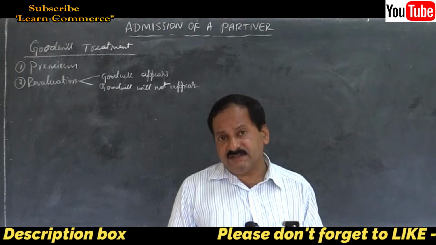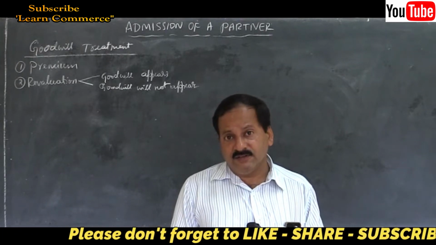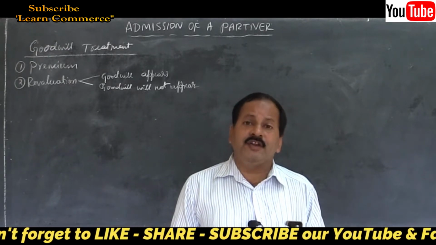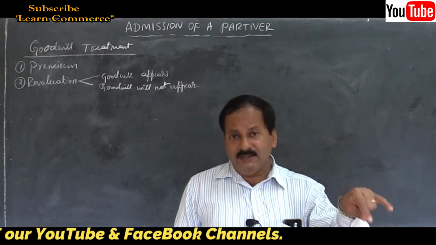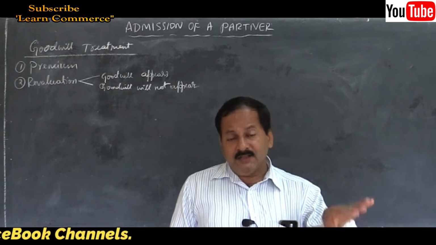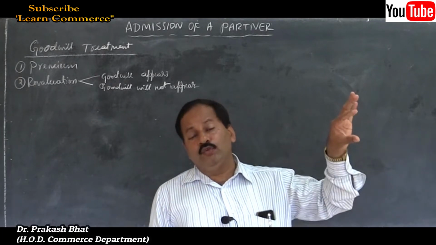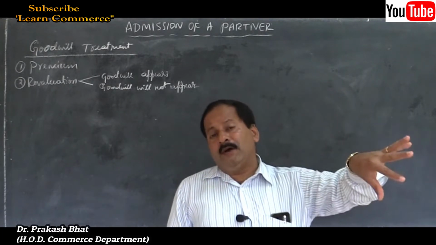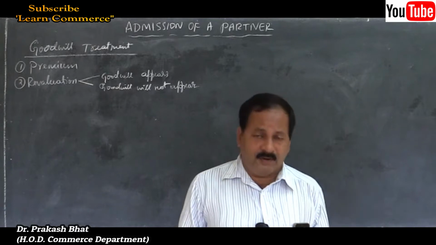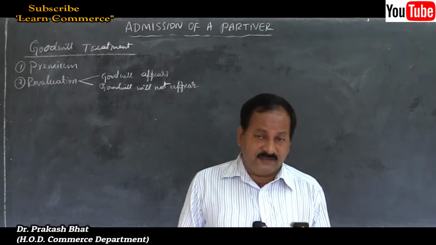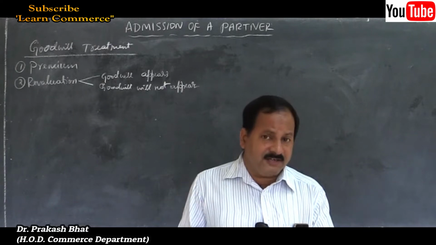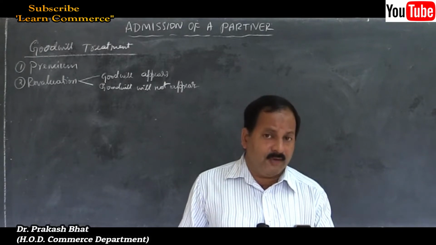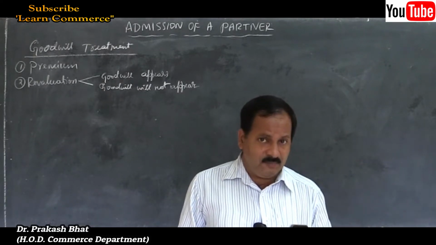Second one, the cash brought in by the new partner is distributed among the old partners, no doubt, and the goodwill credited to old partners is withdrawn by the old partners. In the first case, the old partners' account will be credited with the amount of goodwill brought in by the new partner.